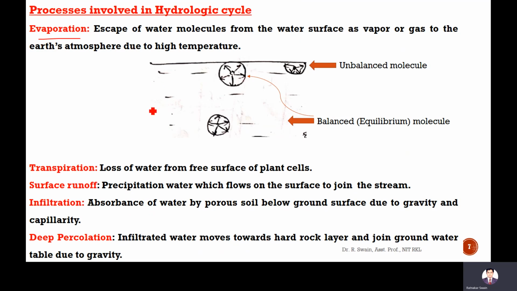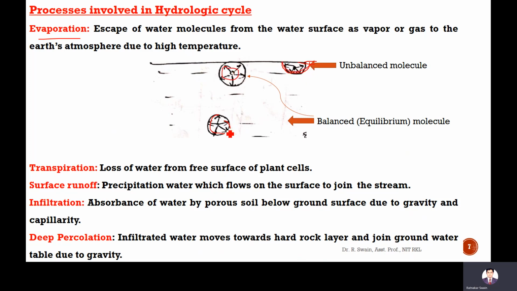Evaporation, that we know, is the escape of water molecules from the water surface as vapor or gas to the Earth's atmosphere due to high temperature. When temperature increases, the cohesive force between the water molecules decreases, and the kinetic energy increases. So water molecules at the surface are affected. You know the surface tension. Let a molecule be here or here, and another molecule at the surface.